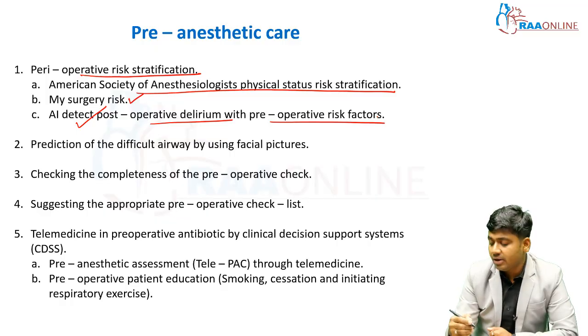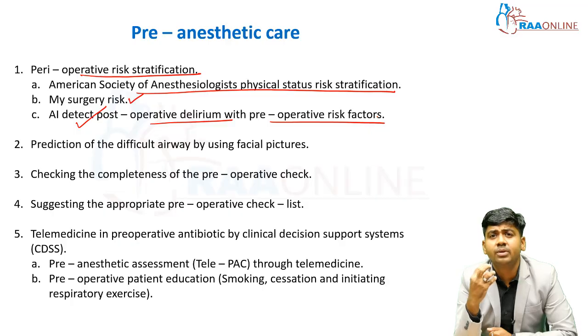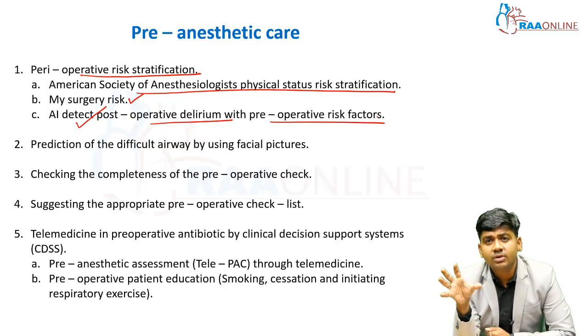Prediction of the difficult airway by using facial pictures. Suppose the patient has buck teeth, is geriatric, is edentulous, has a high neck circumference, has obesity, has monkey-like facies, or has thyroid gland swelling. Whenever you feed in so many images of difficult airways, the AI can identify whether it is a case of difficult airway or not.